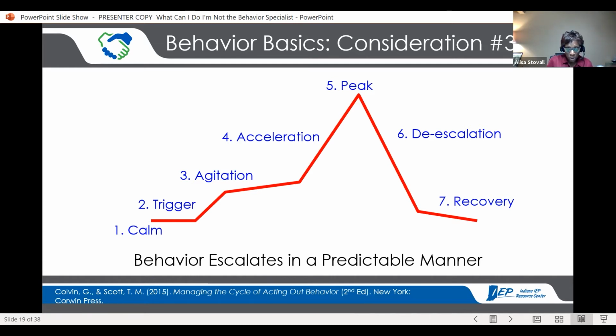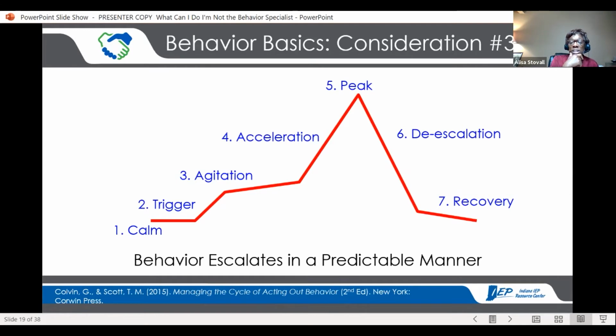If it continues to build, it moves towards a peak. Okay, and the peak is going to be where, what's the word I want to use, the most severe behavior that you're going to see, if it's going to be a yell or a scream, or if it's going to be a punch, that's what happens at the peak of this behavioral curve here. And there's a lot of energy behind it, and that's where the most damage is sometimes done, or the most harm comes at that peak, because it's just all about energy and anger and sometimes rage.